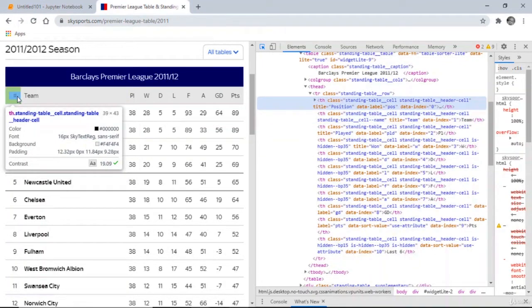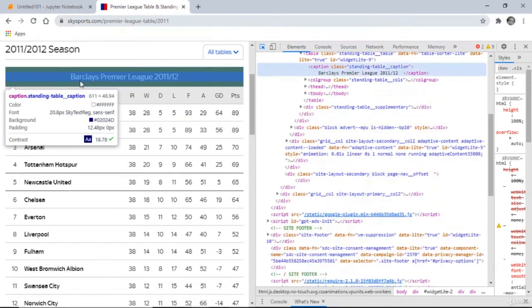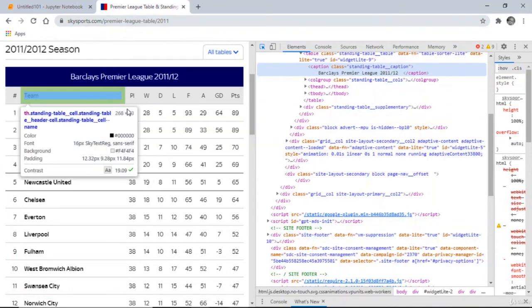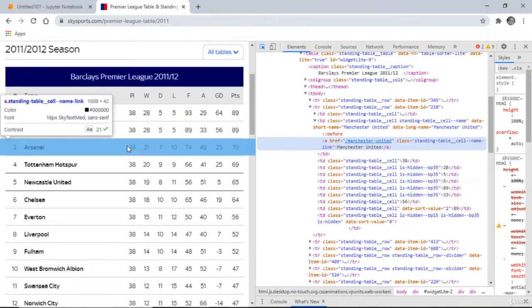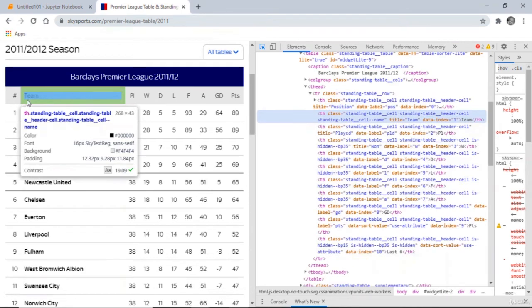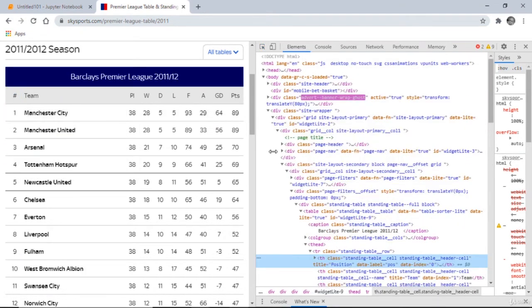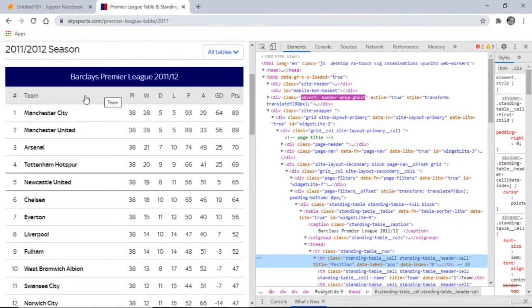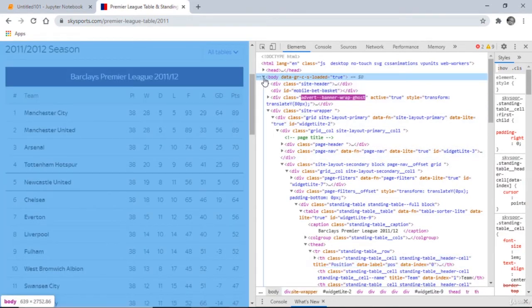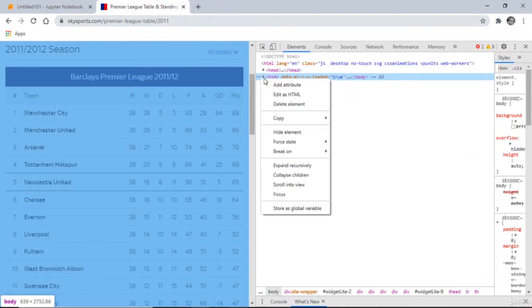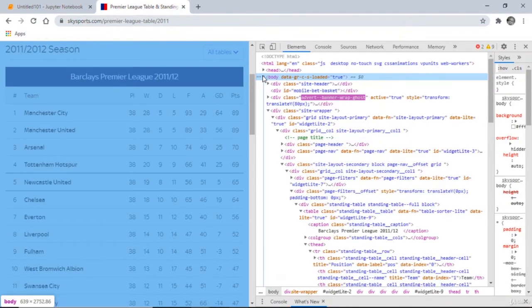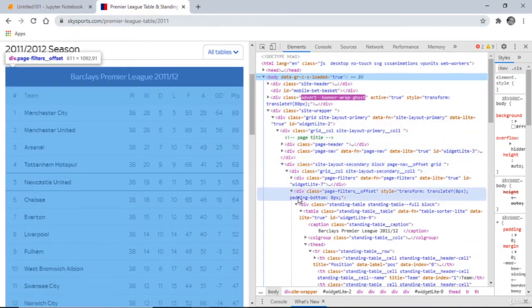You can see here, this is the row. This is how it looks. We have the body. This is the body. Go through this.